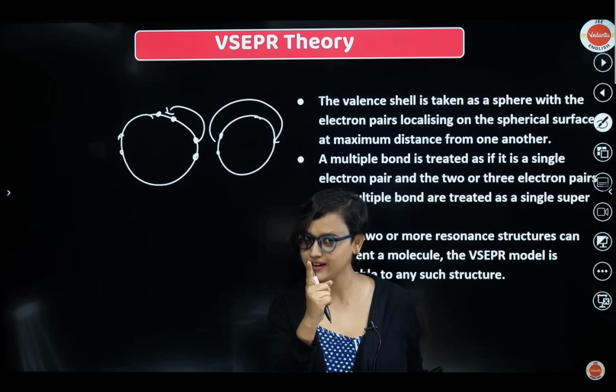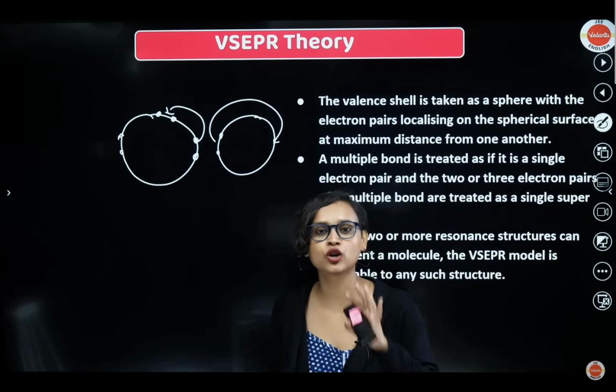Don't you think that this can be a limitation later on? It will be a limitation. But you understand, right? Here, what are we saying? Multiple bonds are treated as a single super pair.